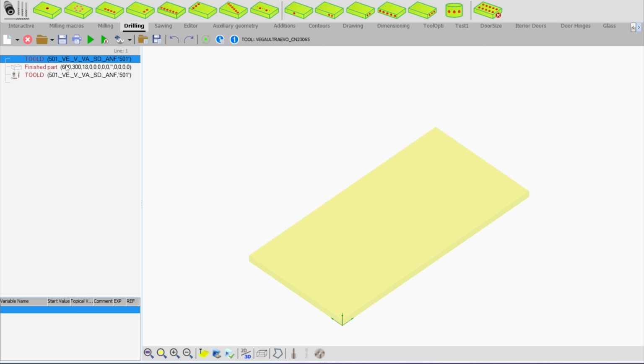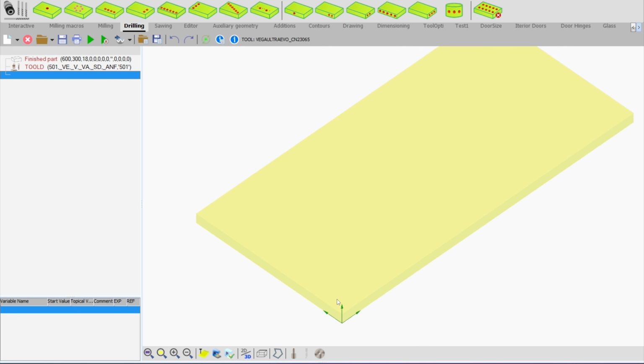Let's delete all these lines. I need only my drill head, so my tool is this line. Now what I want to do is to drill some vertical holes. Let's imagine we want to do common dowels, and I want to drill 4 holes on the top face and some 8 mm holes on the side. Let's start with drilling 15 mm holes on the top face.